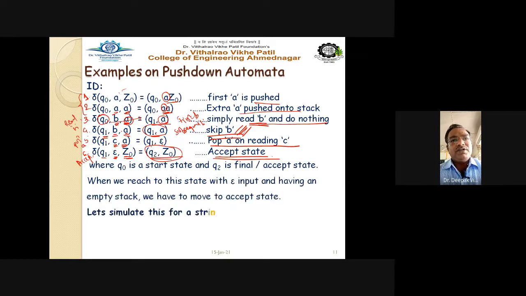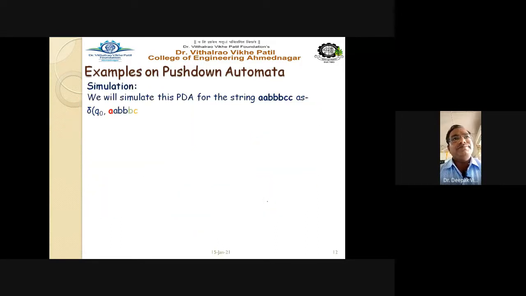Let us simulate this for the string double A, triple B, and double C, because the number of A and the number of C are equal, but B has a random number. Let us check whether the PDA rules we have defined here are correct or not by taking one example string. So let us start the simulation.